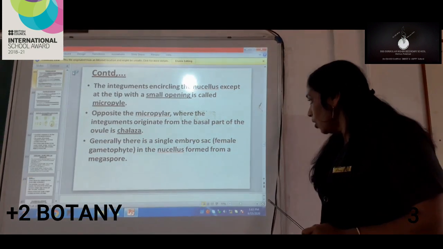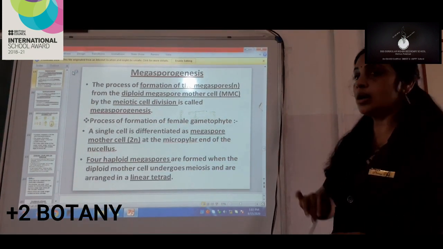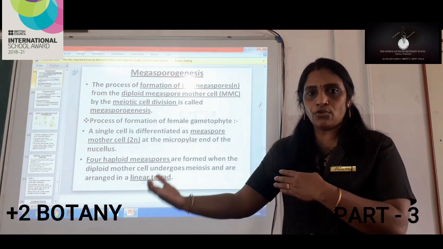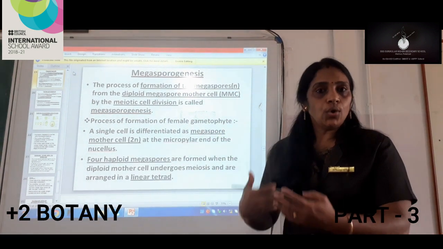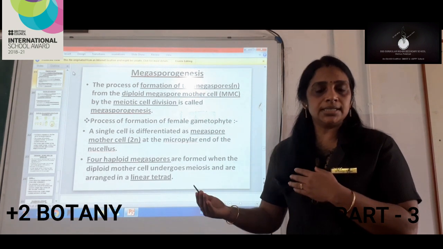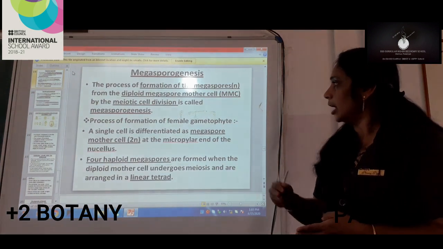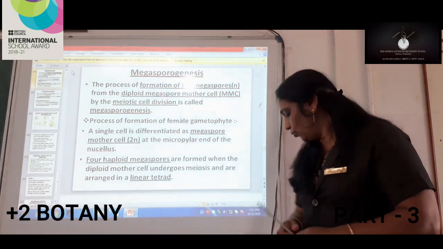Okay, now we can see what is megasporogenesis. As we are going deep into the formation of the megaspore, we should know what megasporogenesis is, how megaspores are formed there. I think you would have understood the structure of the ovule.